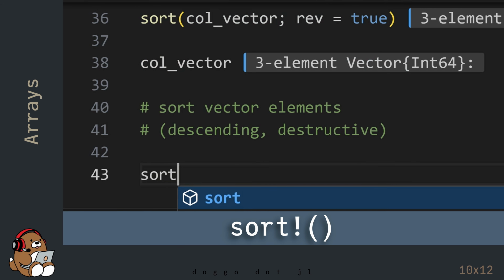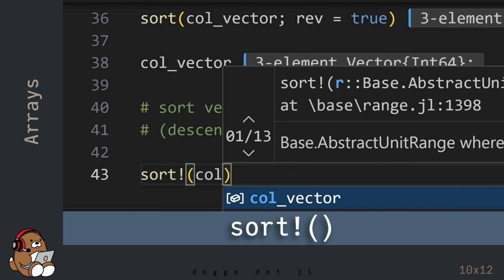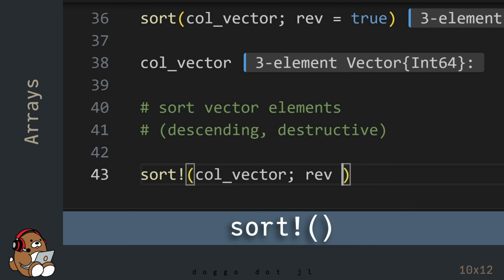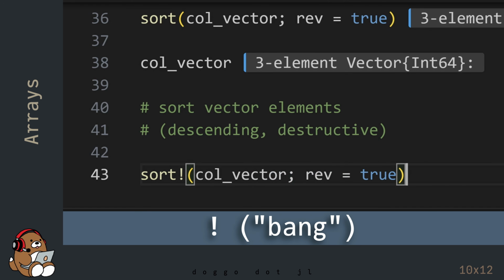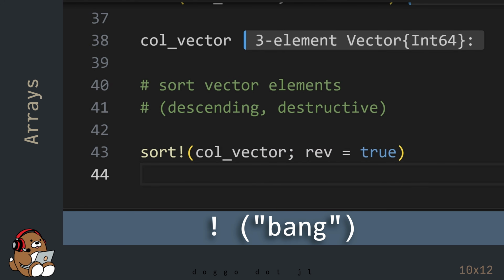If you want to make the sort permanent, use the sort bang function. In the coding world, the exclamation mark is referred to as bang.